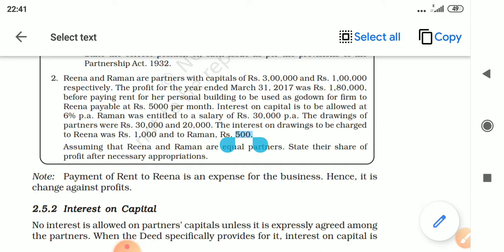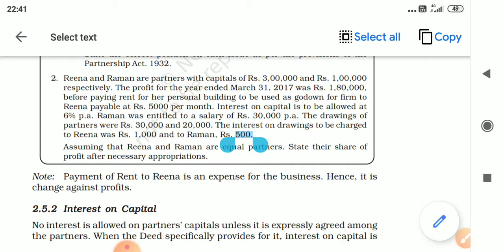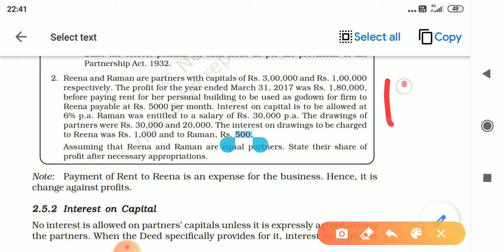Now the question is silent regarding profit sharing ratio. Whenever the question is silent, the profit sharing ratio is equal. So when the question is silent regarding the profit sharing ratio, it is 1:1. 1 is to 1 means 1 plus 1 is 2. So it is actually 1/2. Reena, it is 1/2, and Raman, it is 1/2.